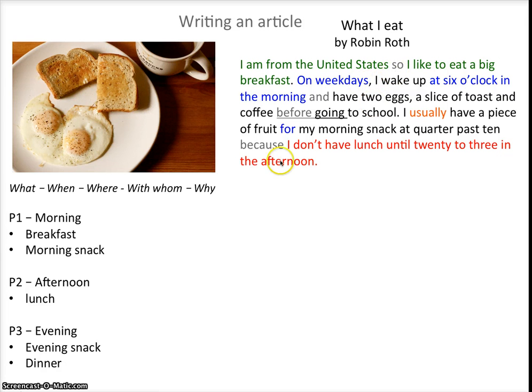So "and" and "because" are used to show the reasons why I do something. So here, I like to eat a big breakfast because I am from the United States, so I like to eat a big breakfast. In this last sentence,